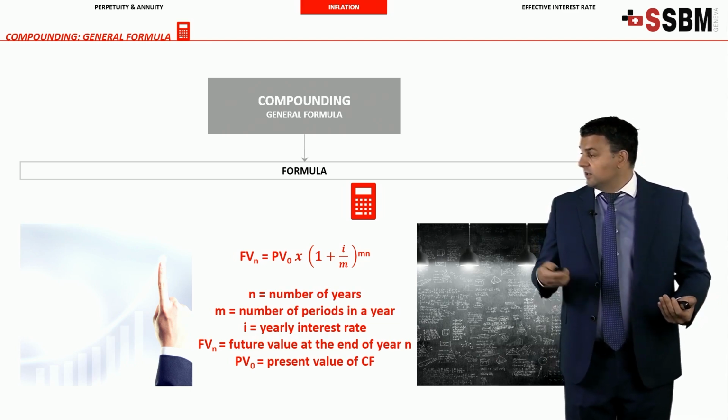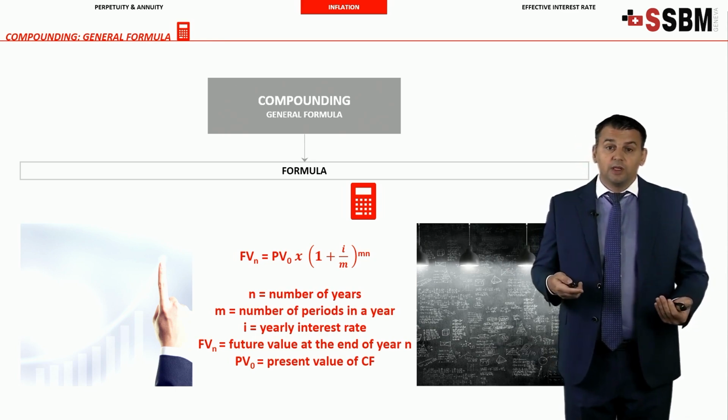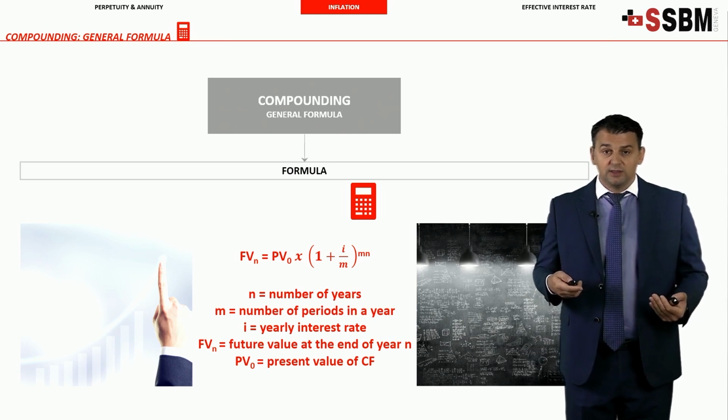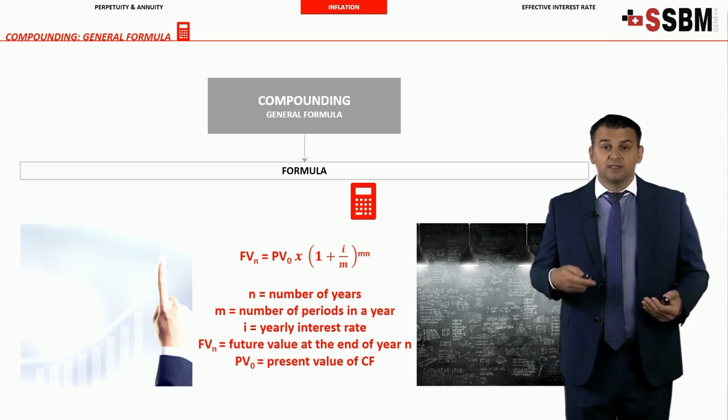The formula is this one. You have future value, N, for the number of the years, equal to the present value today, times 1 plus I, yearly interest rate, divided by M. M is the number of the periods in year. All to the power of M multiplied by N. M, number of the periods, N, number of the years.